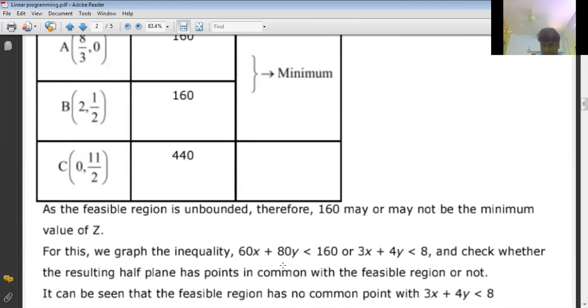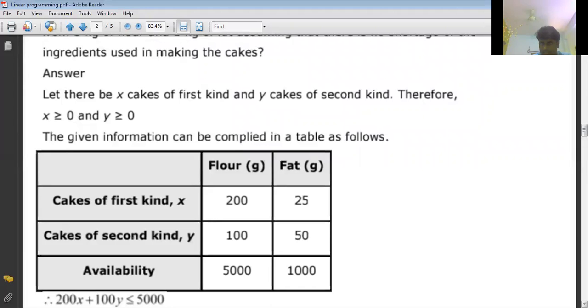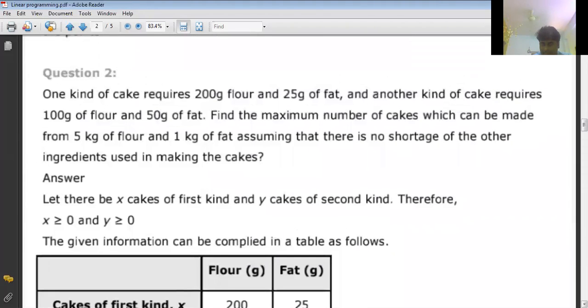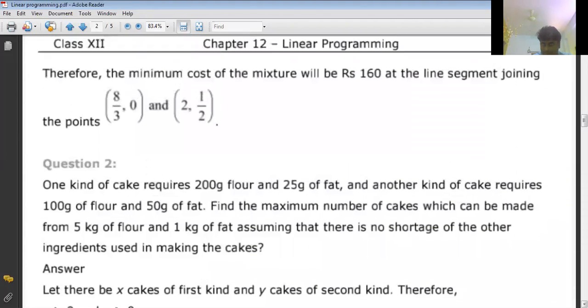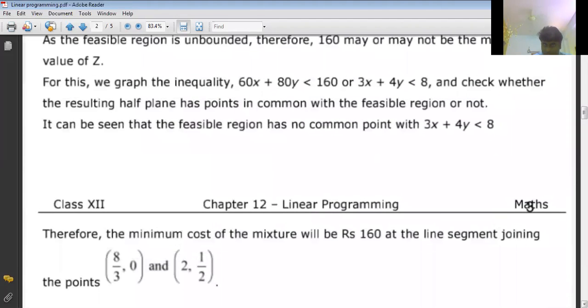That's why we draw this inequality 3x plus 4y less than this value, minimum value, 160. So 3x plus 4y less than 8. So this is equal to one of the inequalities also. So that is on dotted line there. So this inequality is equal to given one inequality. Okay. So one of the inequality also same as objective function 3x plus 4y less than 8.